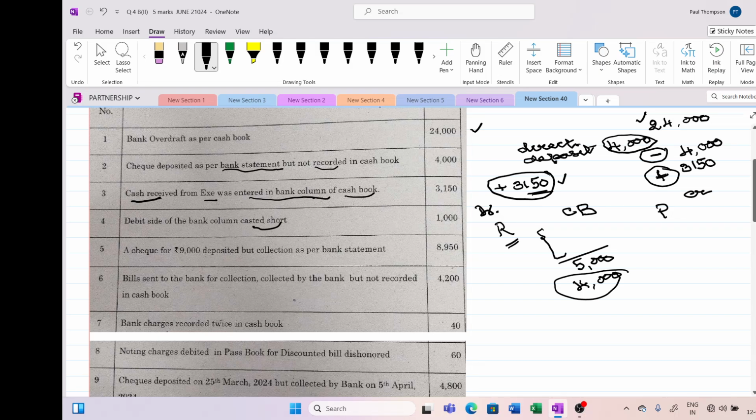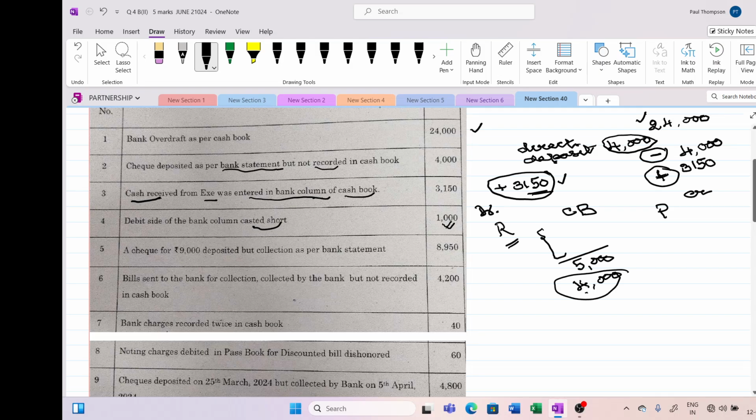So what you have done, you have reduced your overdraft by only 4,000. But actually it should have been reduced by 5,000 for example. It means 1,000 rupees you have not reduced your bank overdraft. But bank will not do this mistake. There this 1,000 rupees would have been reduced.